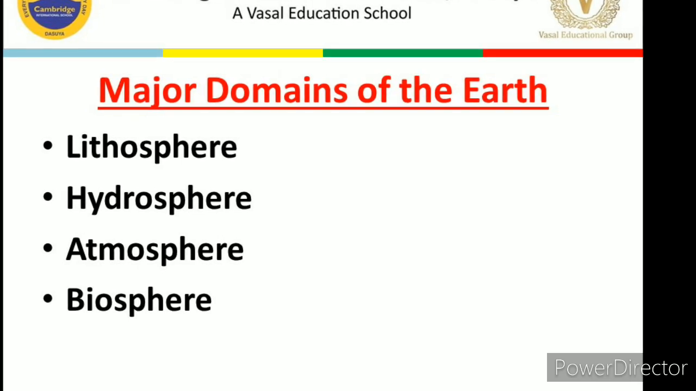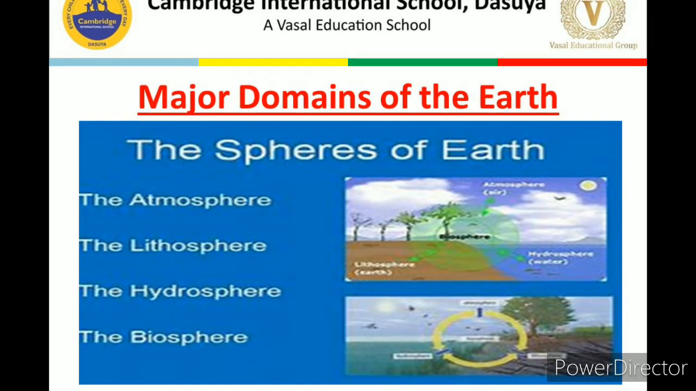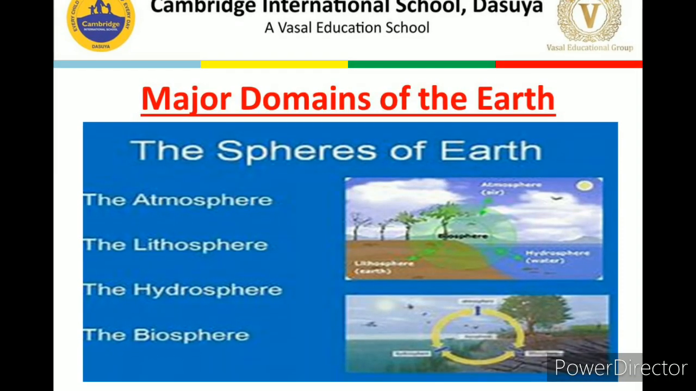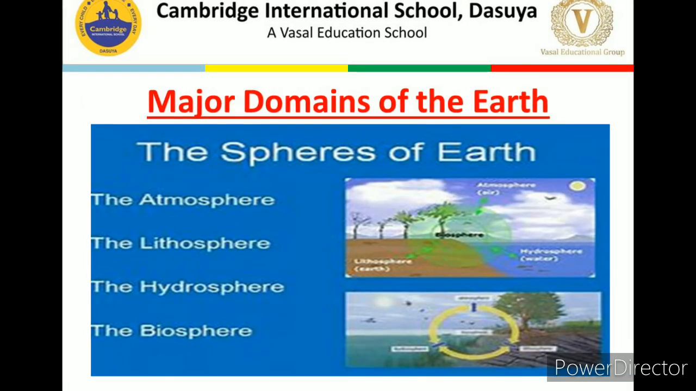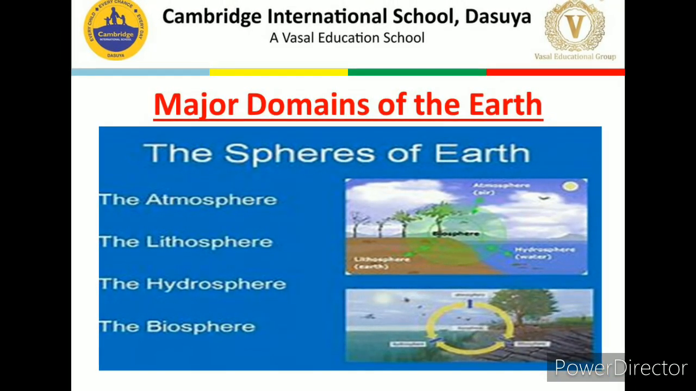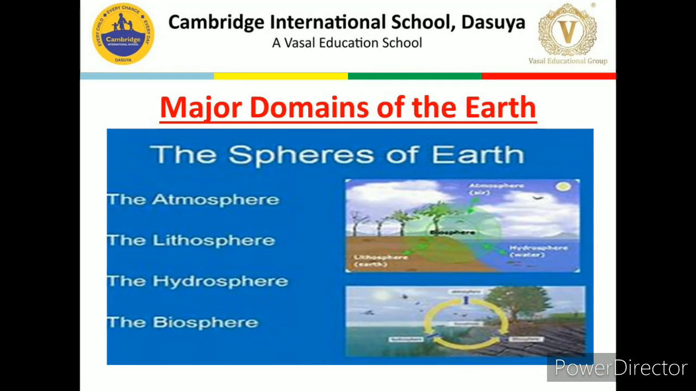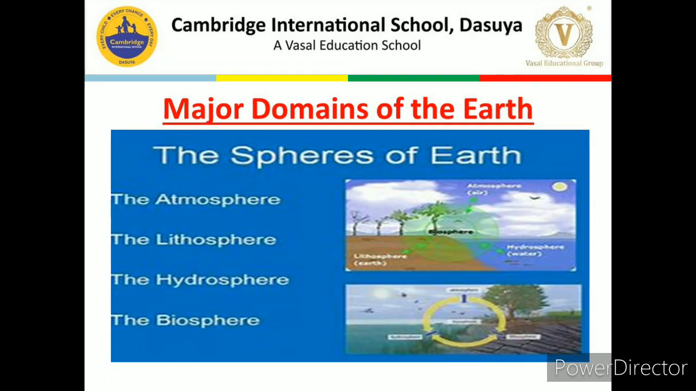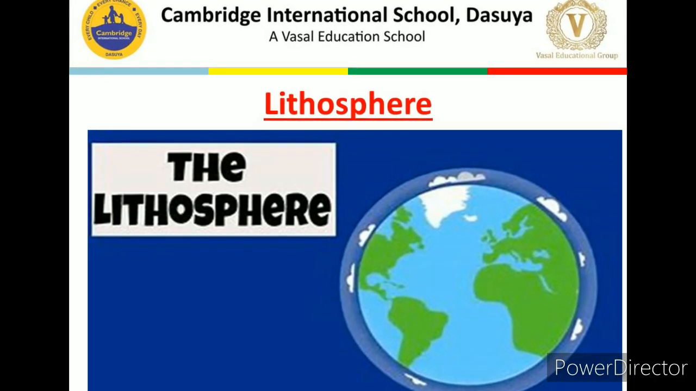So in this chapter we are going to discuss all these spheres, all the major domains of the Earth. As you can see in this diagram also, they have mentioned the four spheres of the Earth. We can call them domains of the Earth. See here, the atmosphere, then lithosphere, the hydrosphere, and the biosphere. So first of all, we will discuss the lithosphere.